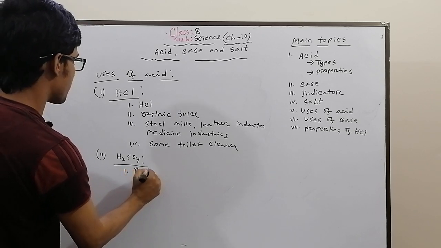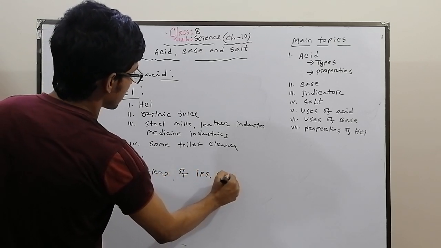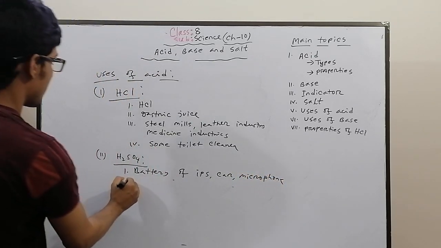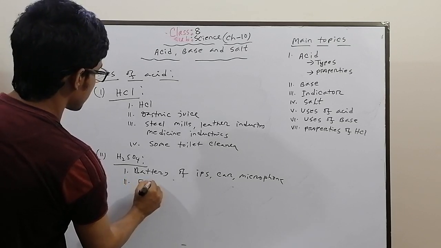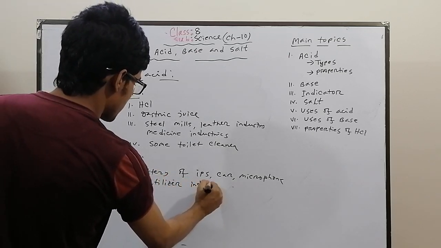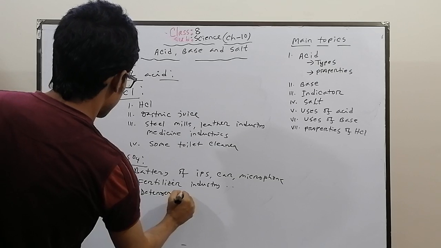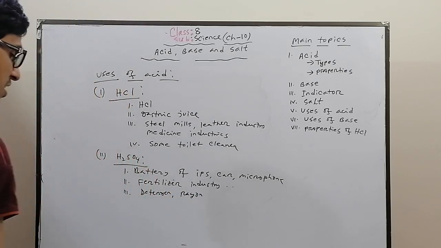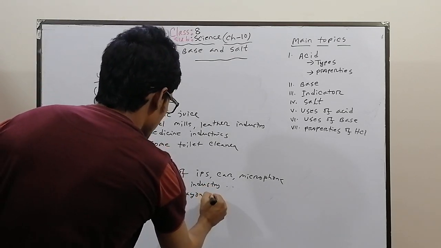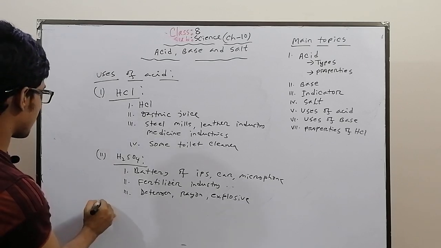It is used in batteries, such as the batteries of inverters and cars. It is also used in the fertilizer industry, detergents, the rayon industry, and in explosive items.